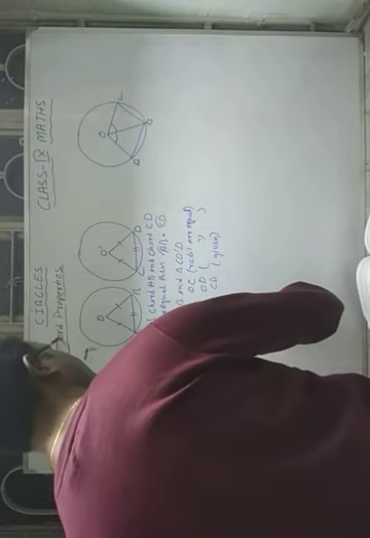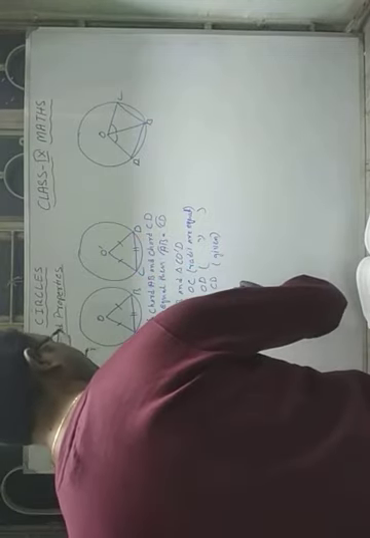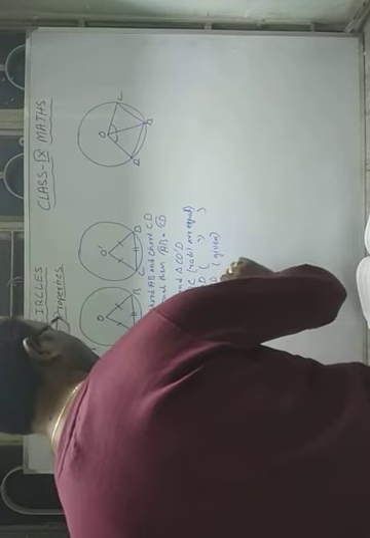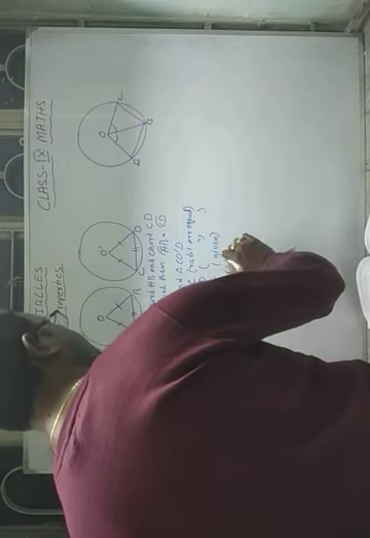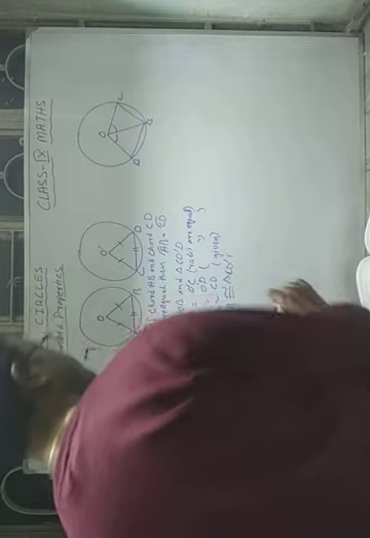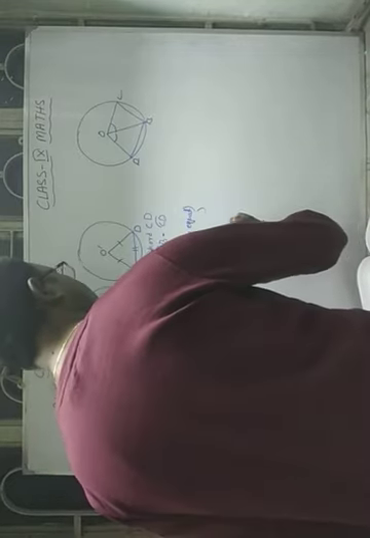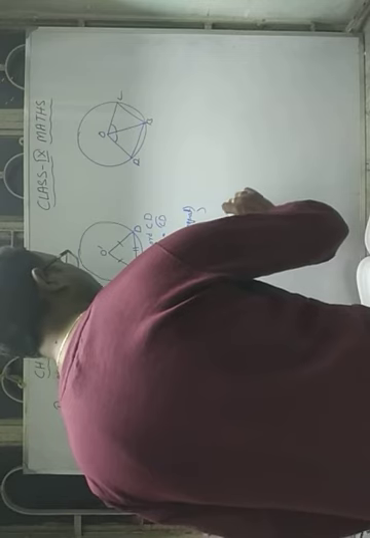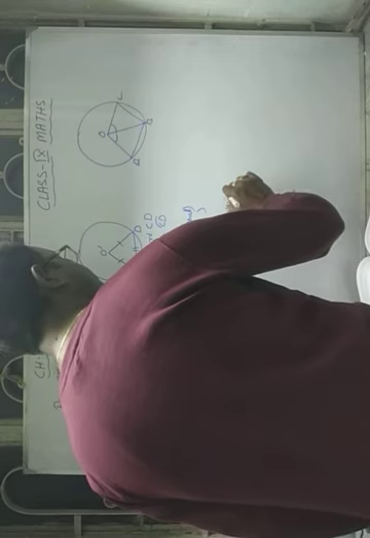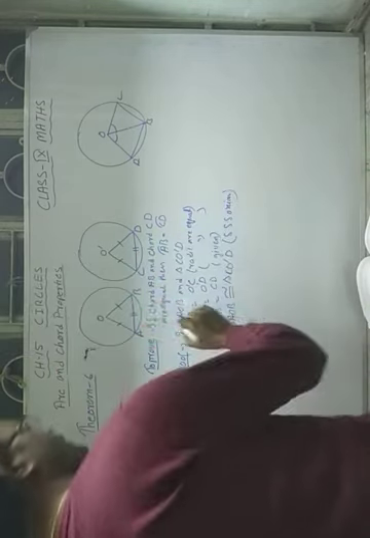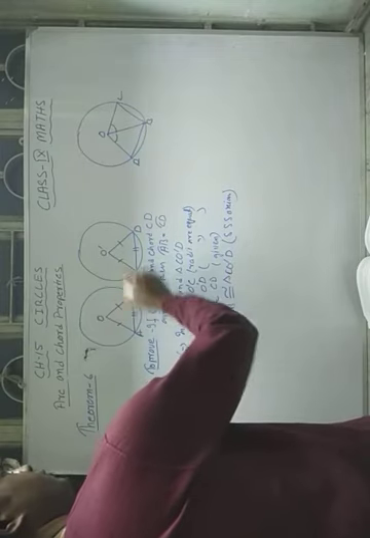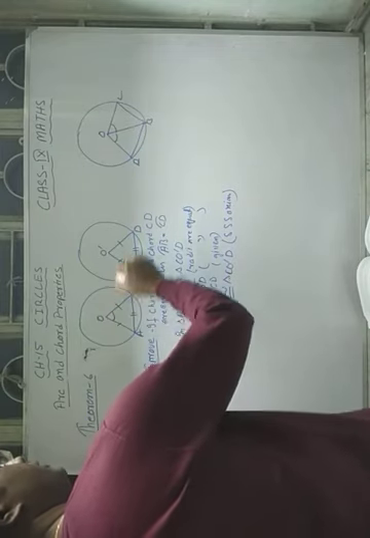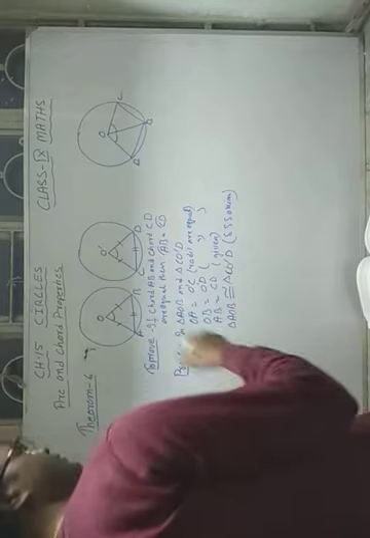Therefore you can write triangle AOB is congruent to triangle COD by the side axiom. This implies that if two triangles are congruent, then the corresponding angles and sides are also equal.